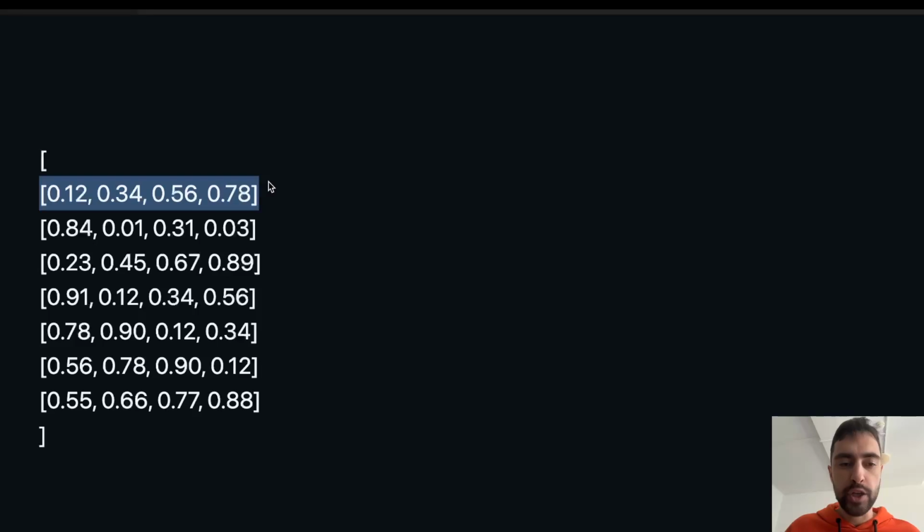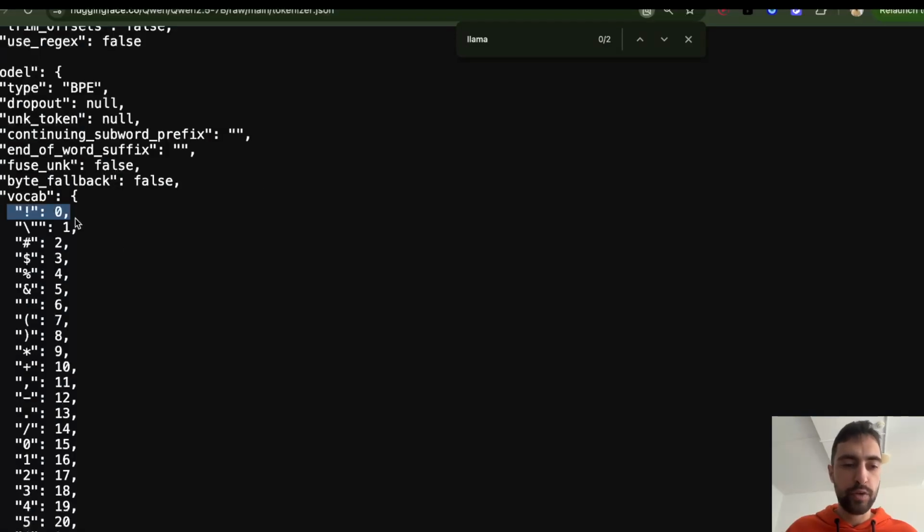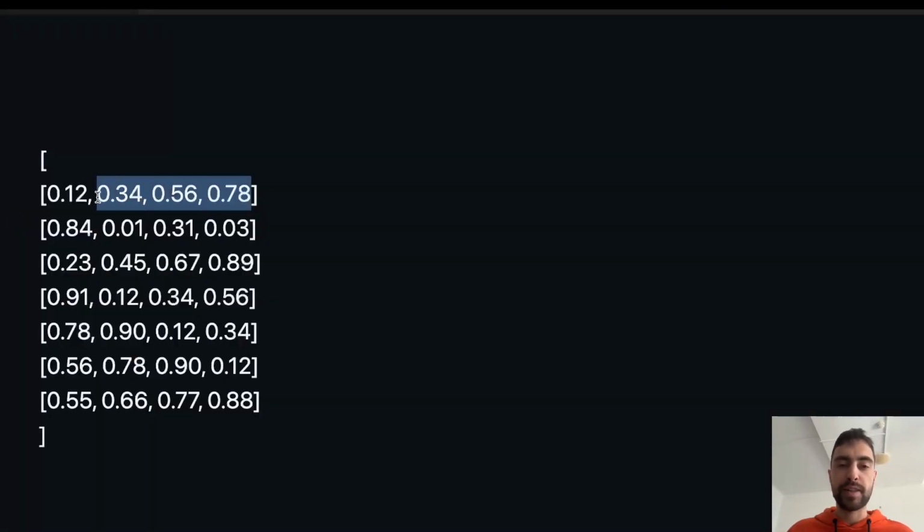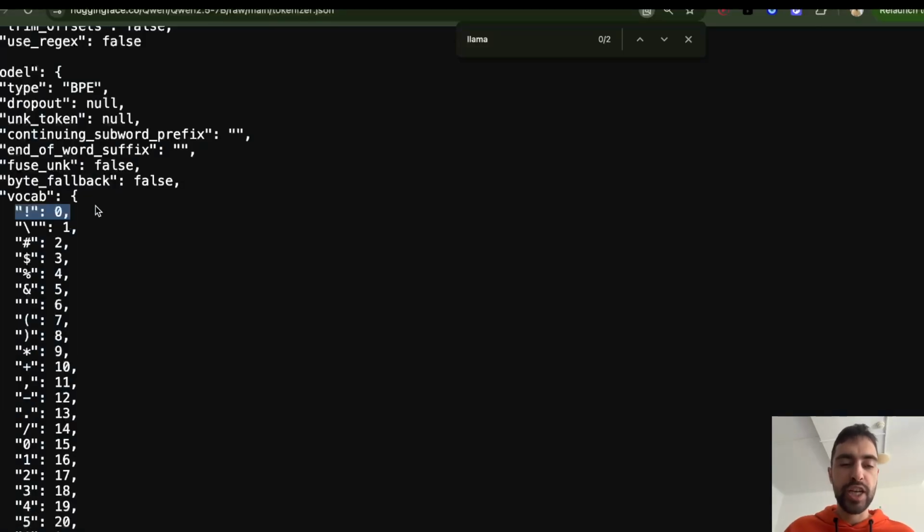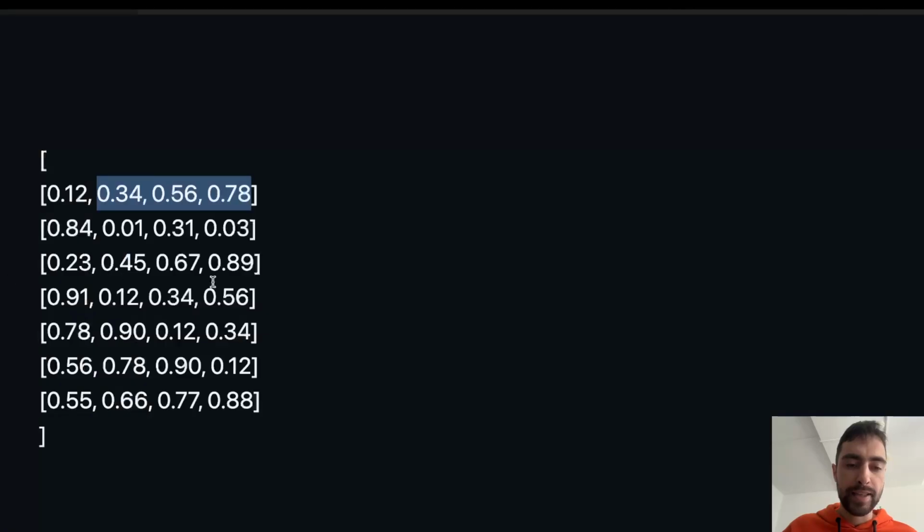So here you will always place the embedding corresponding to this token at index 0. So it's easy to swap embeddings here from different models, different versions of the model, it doesn't matter. This is how you can take the index of this token and pluck out the vector embedding corresponding to that index in this matrix.